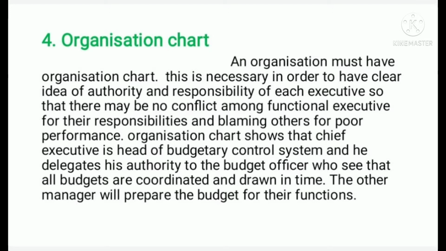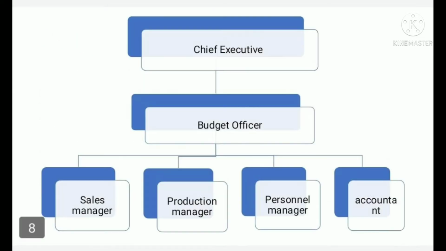Organization chart shows that the chief executive is head of the budgetary control system and he delegates his authority to the budget officer, who sees that all budgets are coordinated and drawn in time. The other managers will prepare the budget for their functions.